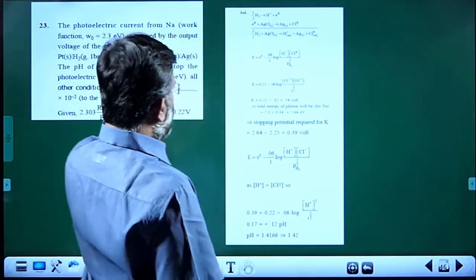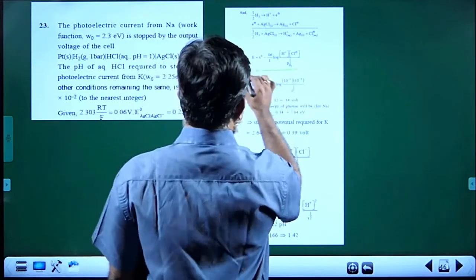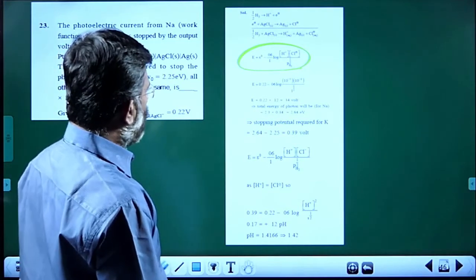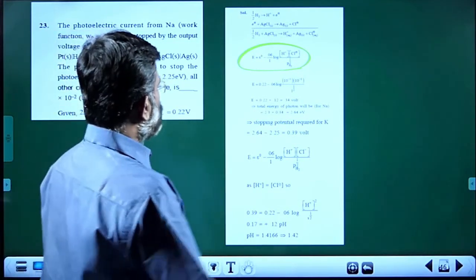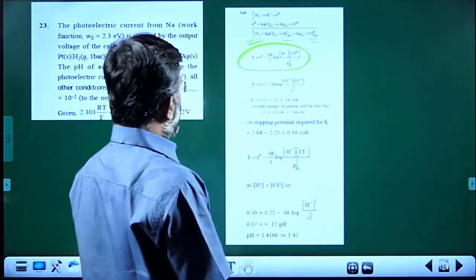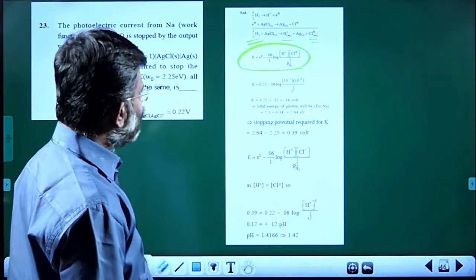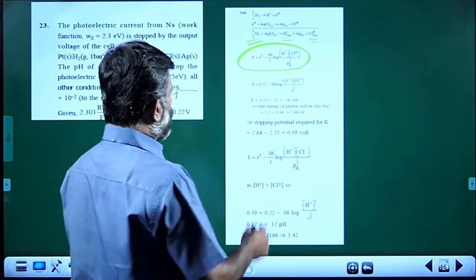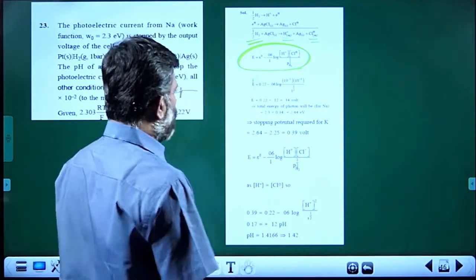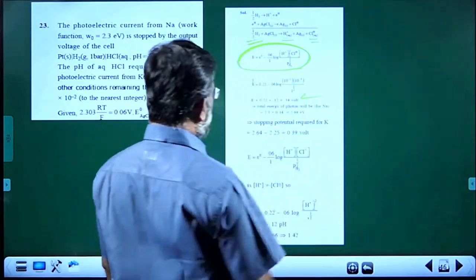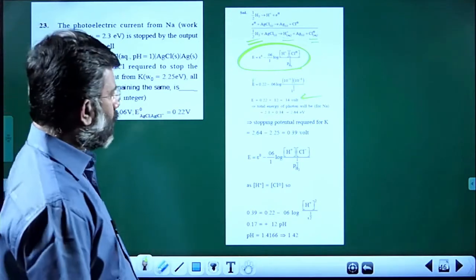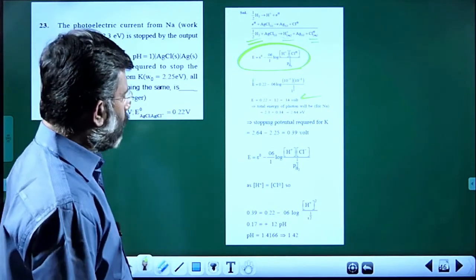This is the cell reaction, and this is the Nernst equation for the concerned cell. E is equal to E0 minus 0.06 by 1 log of H plus concentration into Cl minus concentration by partial pressure of hydrogen raised to half. From this you can find the voltage. Applying the given data, you get 0.34 volt. That is the EMF of the cell.